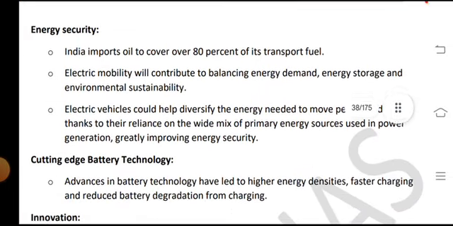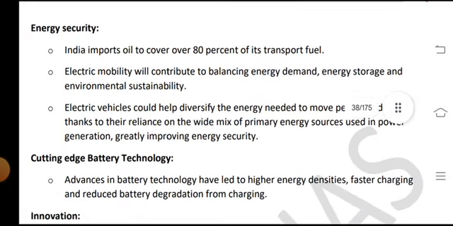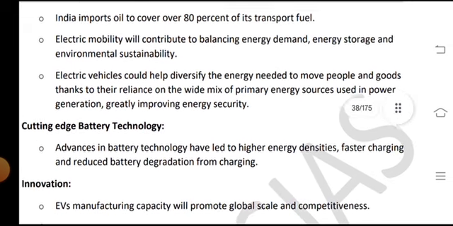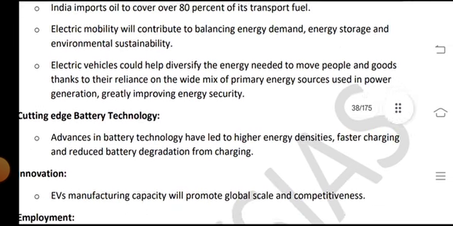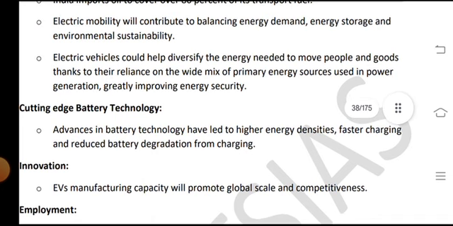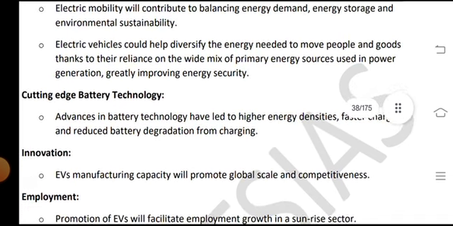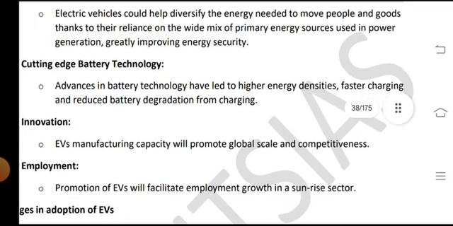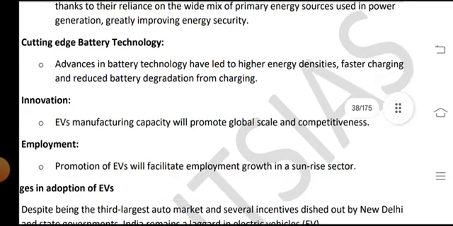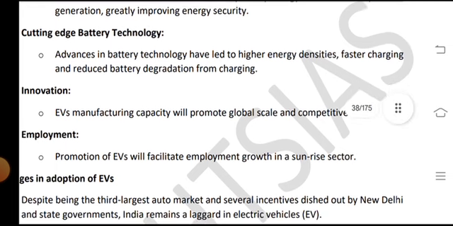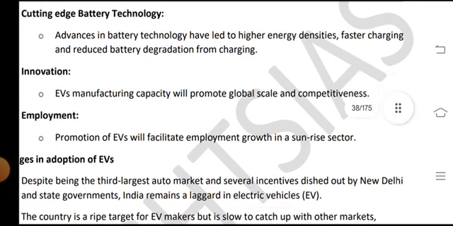Energy security: India imports oil to cover over 80% of its transport fuel, and electric mobility will contribute to balancing energy demand, energy storage, and environmental sustainability. Electric vehicles could help diversify the energy needed to move people and goods, thanks to their reliance on a wide mix of primary energy sources used in power generation, greatly improving energy security. Cutting edge battery technology.